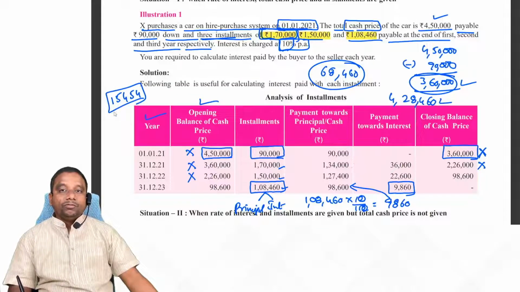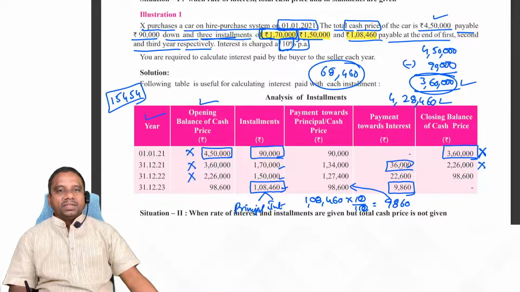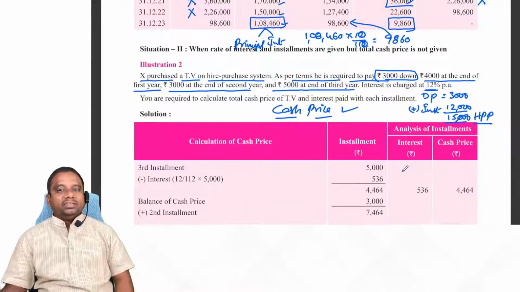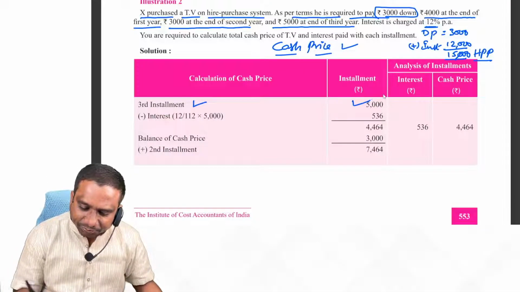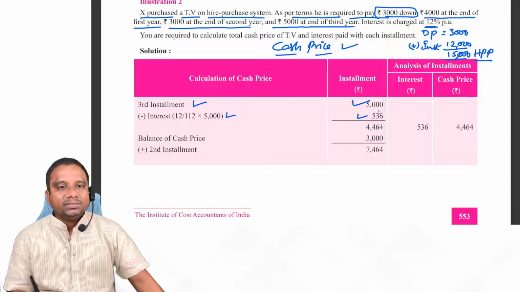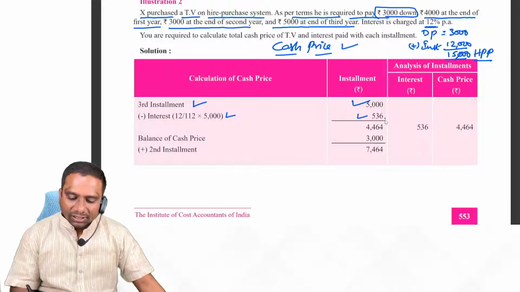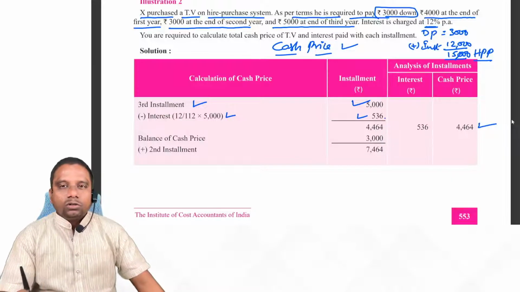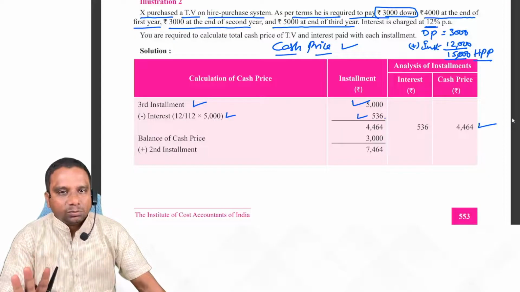Observe, 15,454. But here our calculation is 1,000. Is it clear, everybody? So in the third installment it is possible. Now here we apply the reverse situation. Observe here. What is the third installment? 5,000, sir. How much interest is included? 436. What is the installment amount here? 5,000. 5,000 minus 436. What is the cash price? 4,564 is the principal amount. Principal amount is nothing but cash price.